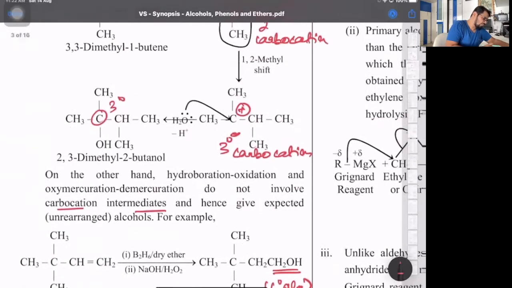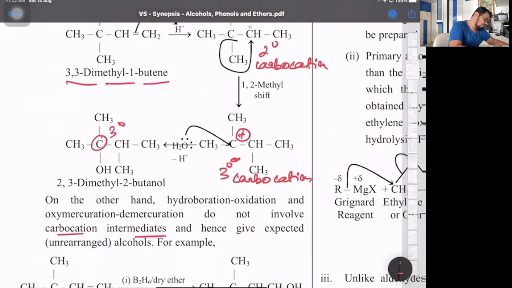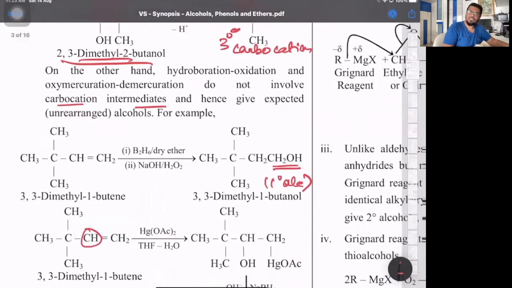So what we got, observe, it's the same example, 3,3-dimethyl butene. That on hydration gave you 2,3-dimethyl butan-2-ol, which was a 3-degree alcohol. With hydroboration oxidation, we got a primary alcohol, 3,3-dimethyl butan-1-ol.